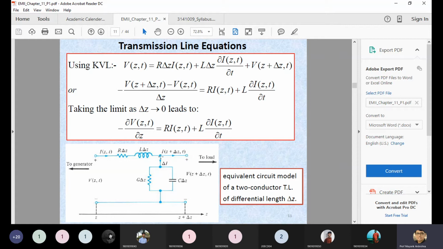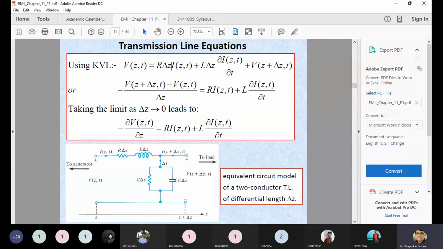So we are reaching this particular node. Now you can see the voltage is divided into two parts. The voltage at this particular node has a value V(z plus delta z, t). Now there are two options. Either you write how much voltage is at this load where Z plus delta Z is mentioned, or you multiply the current delta I with G and C. Then you also get a similar answer.